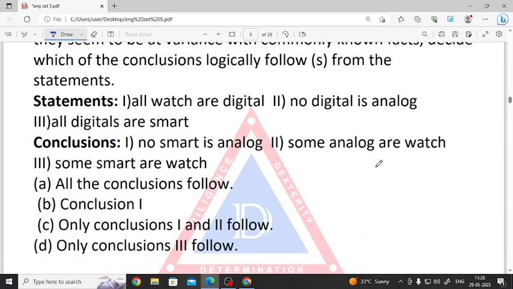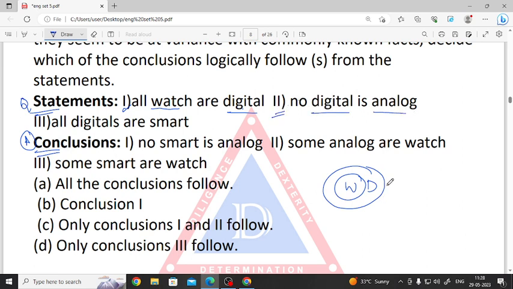Okay, again it's about statements and conclusion. So what does the statement say? The first statement says all watches are digital. So all watches are digital. Then what do we have? No digital is analog. Okay, no digital is analog. And the last one says all digital are smart. See, all digital, so we can go with all digital are smart.